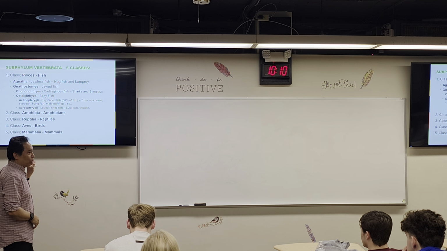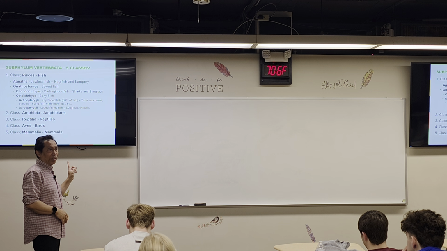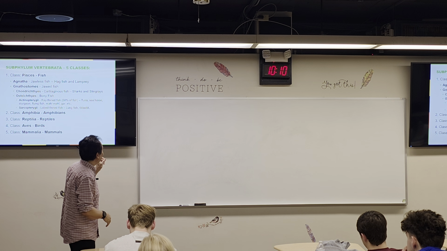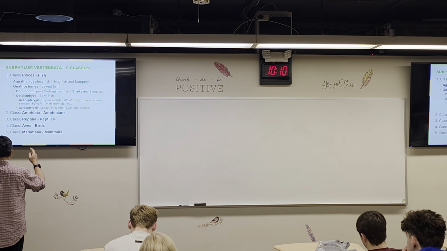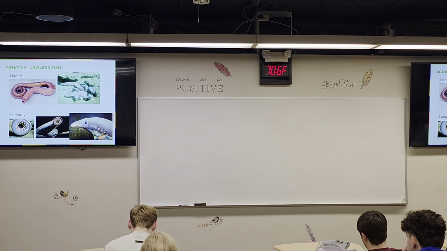And then reptilia, most of them will be on land. Birds are also on land, even though they can fly. They are still called land animals. And then mammalia, which is us. And this is considered the most evolved type of animals.